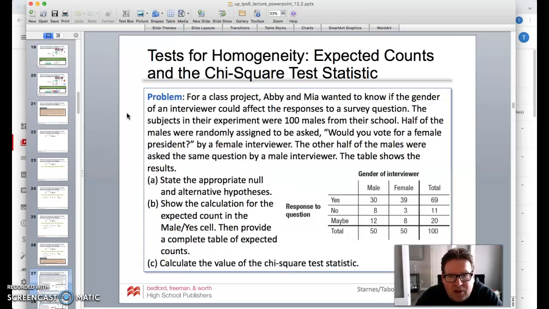All right, so here we go. For a class project, Abby and Mia wanted to know if the gender of an interviewer could affect the response to a survey question. The subjects in their experiment were 100 males from their school. Half the males were randomly assigned to be asked, would you vote for a female president, by a female interviewer. The other half were asked the same question by a male interviewer, and the table shows the results. So we're going to state the appropriate null and alternative hypotheses, show the calculations for the expected count, and then calculate the chi-square test statistic.